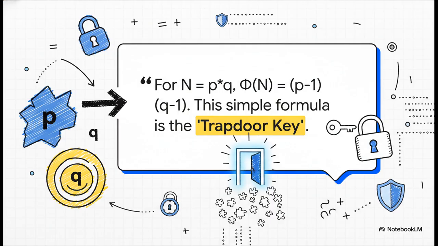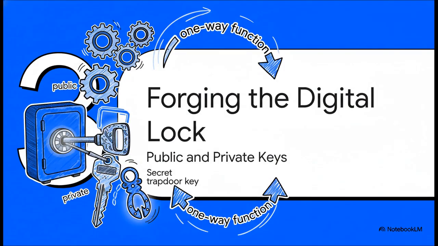It's the key that makes reversing our one-way street totally trivial for you, but it stays impossible for absolutely everyone else. All right, so let's recap. We have our one-way street thanks to prime numbers, we have our clock math to hide the values, and we have our secret trapdoor key from Euler's function. Now let's put all these pieces together. It's time to actually forge the lock and key.